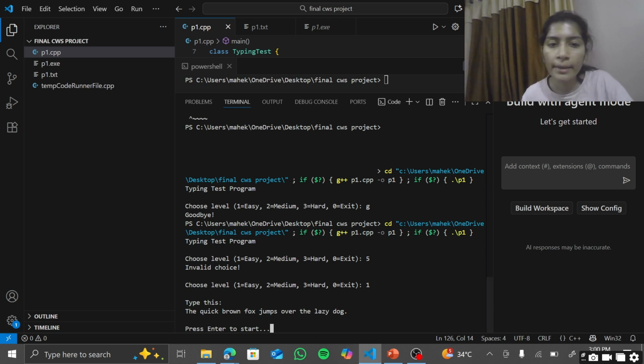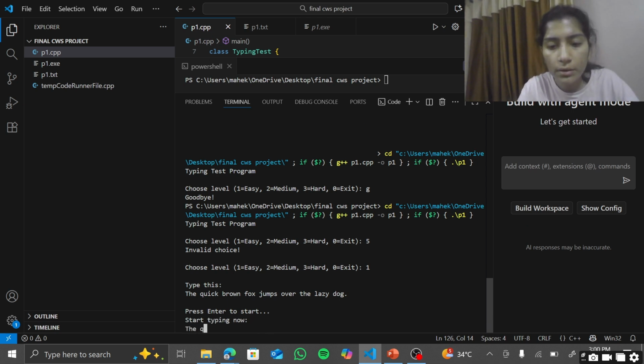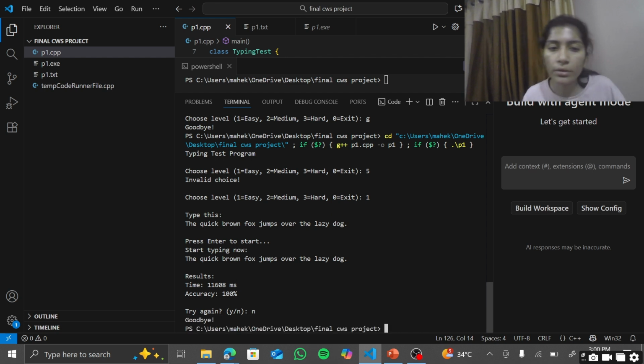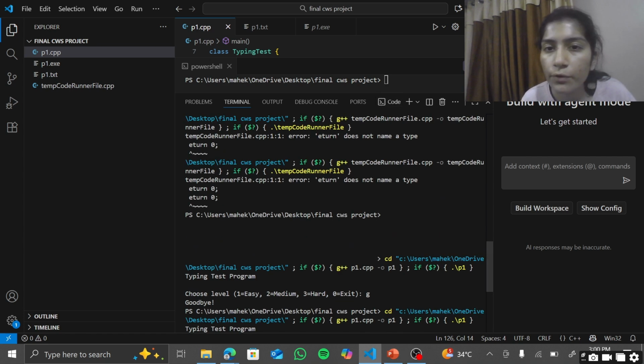So I have to type the quick brown fox jumps over the lazy dog. So I'm typing the quick brown fox jumps over the lazy dog. So here it is showing my accuracy is 100%, and I took this many milliseconds. And now it asks whether I want to continue or not. If I write yes, then it will show the whole program again. And if I write no, then it's goodbye, and I'm exiting from this program.